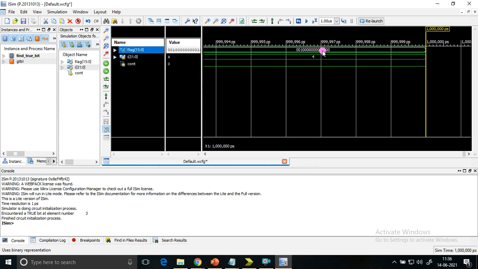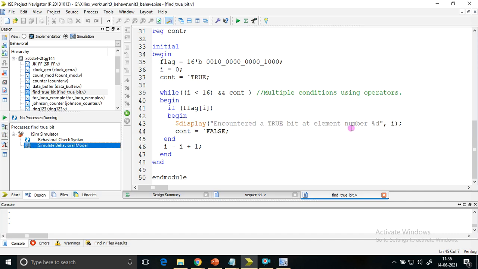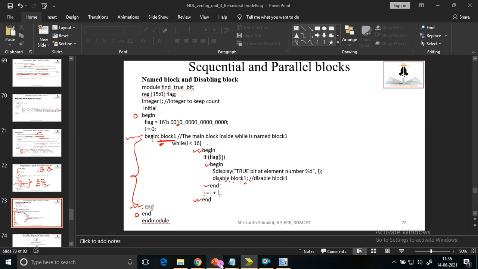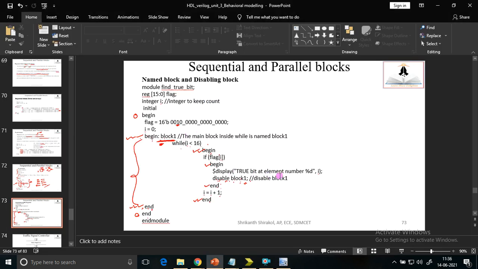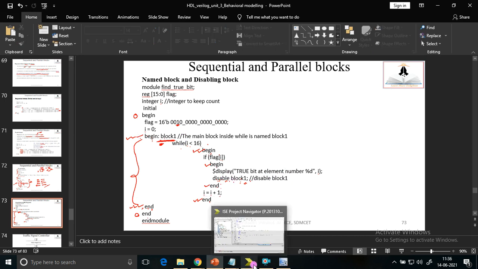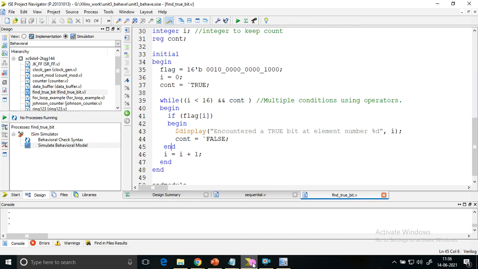The first true bit is encountered at this place: 0, 1, 2, 3. 3 should have been displayed, but it is displaying 4, one extra time, because the code is written like that. After it displays the true bit, it still comes out of this loop: i increments, 3 becomes 4, and after that it will terminate. But I don't want it to happen so. I want it to terminate as soon as the true bit is encountered. As soon as the true bit is encountered, I directly want to disable it. So this was my intention. Let me do that.